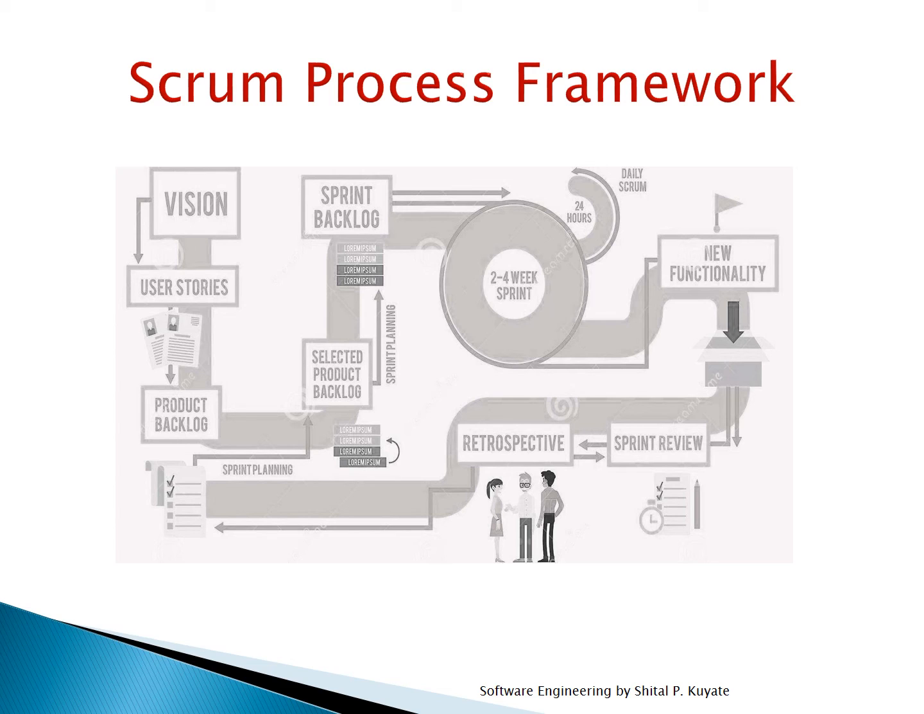Then the next component, that is the product backlog. It is an ordered list of requirements that is maintained for a product. It consists of features, bug fixes, non-functional requirements, etc. Whatever needs to be done in order to successfully deliver a working software system.